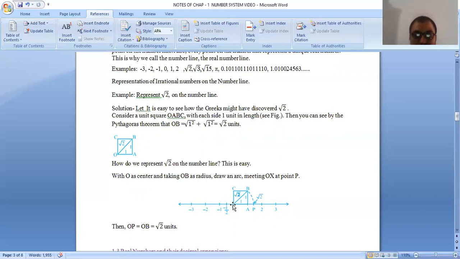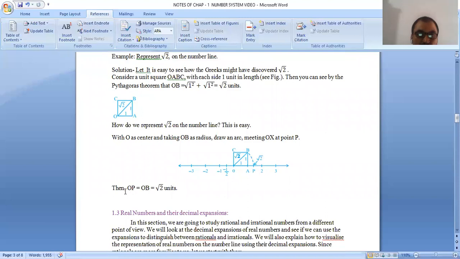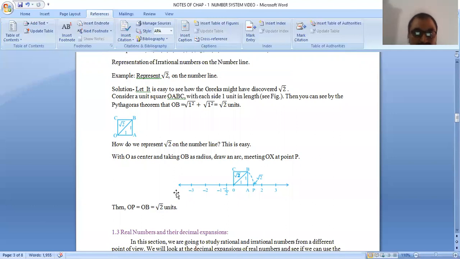Means O is the center and OB is the radius. With center O and taking radius OB, draw an arc which cuts the line OX. This is the line OX. It cuts at point P. P represents root 2. So OP is equal to OB, which is equal to root 2 units. This is the geometrical representation of root 2.